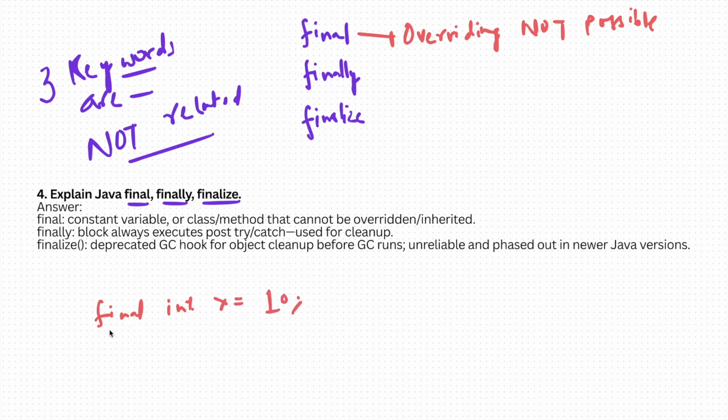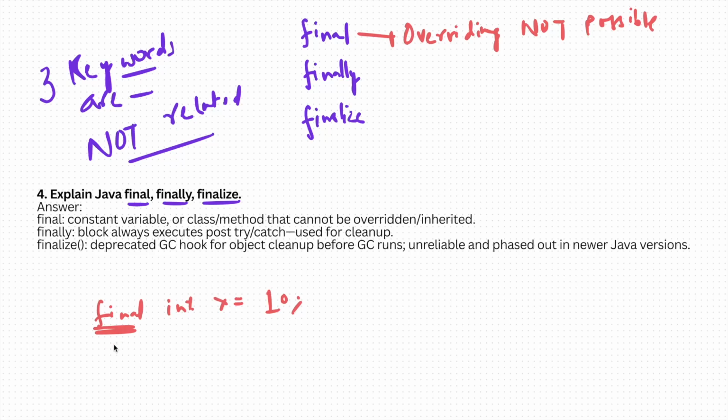It means that whenever we define any variable as final, no one can change it. Now the value of x is 10 and no one can change it to 20, to 50, or to 100, right? Now this is final.